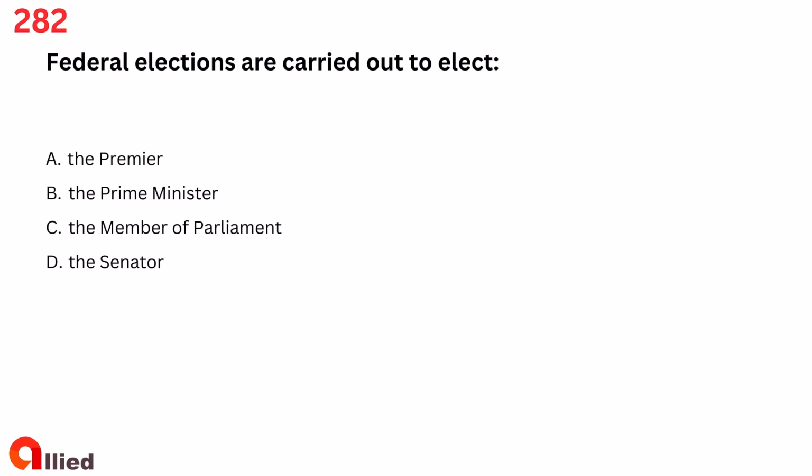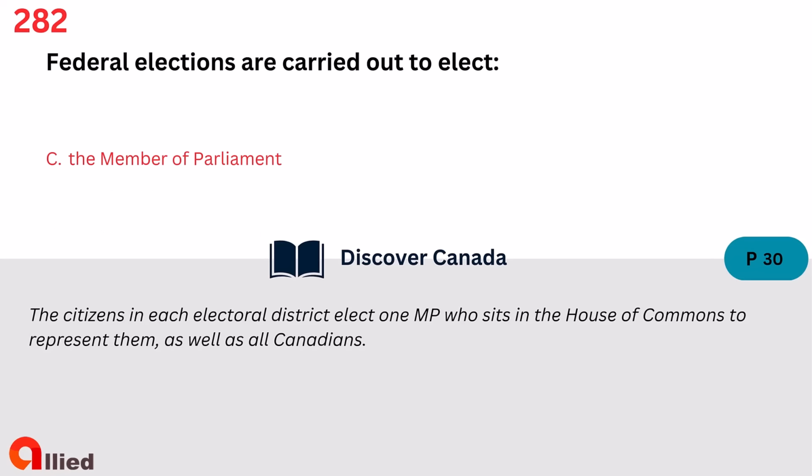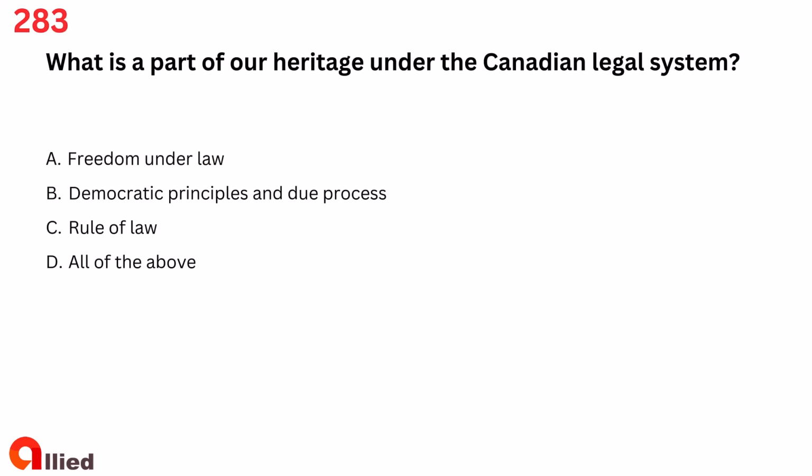Question 282. Federal elections are carried out to elect A. The Premier. B. The Prime Minister. C. The Member of Parliament. D. The Senator. The answer is C. The Member of Parliament.